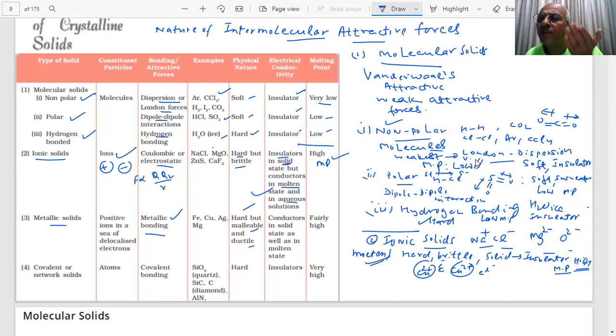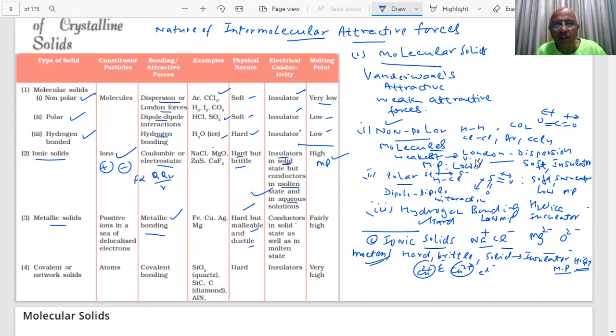Do you see any building without aluminium? Do you see any metro station without aluminium? Aluminium is a very good metal, strongly being used for building purposes. So they can be put into sheets, wires, students, malleable and ductile, because they are metallic. So they are hard but malleable and ductile. They are not soft. Aluminium is not soft, but it can be put into different shapes, sheets.